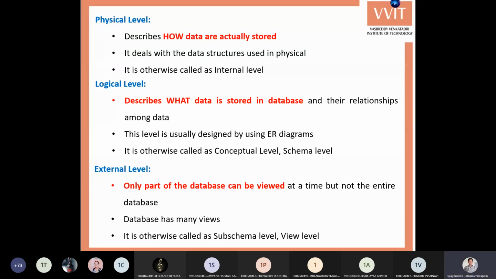Next one, the external level. Here only part of the data can be viewed at a time, not the entire database. Even though the database contains the total amount of data, not all of it can be viewed at a time. Based on their privileges, users can only view a part of the data. That means every view is different for other users, because it is based on their privileges. That's why it is also called the sub-schema level or view level. So this is all about view of data, or data abstraction.